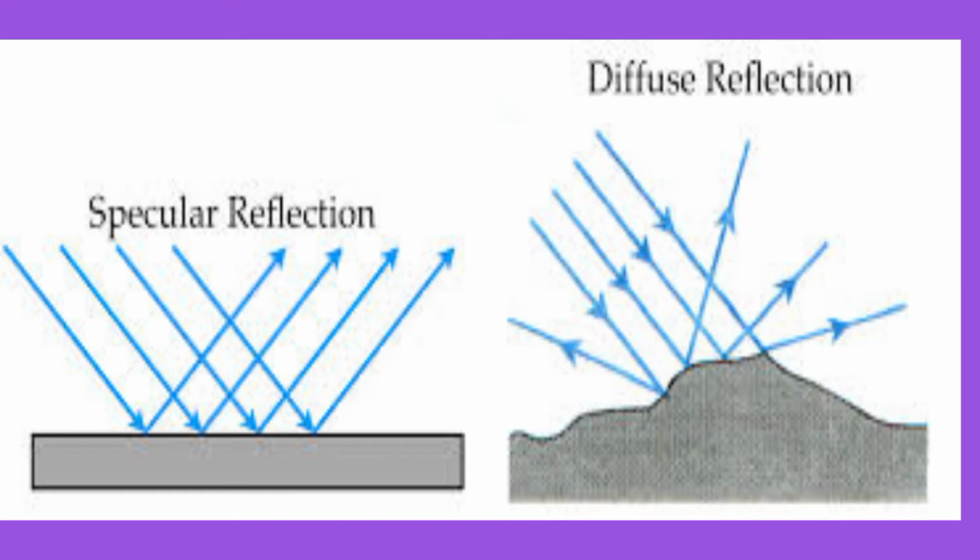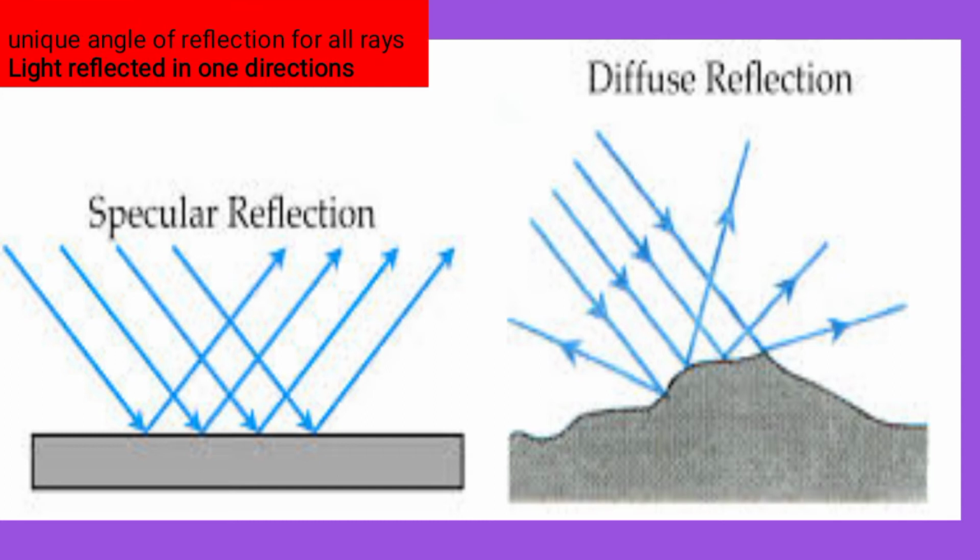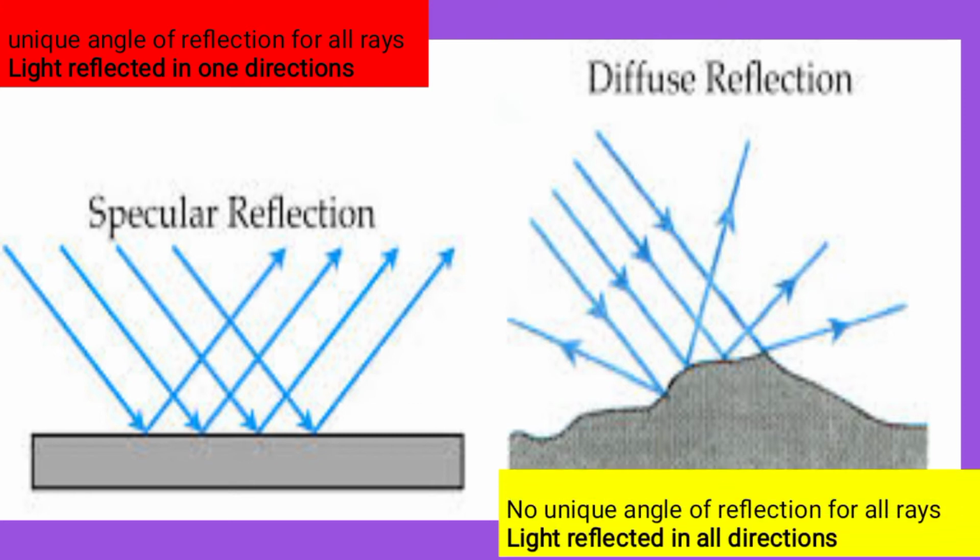Again, I'll discuss the specular reflection. The specular reflection takes place in a smooth surface, whereas the diffuse reflection takes place in an uneven surface. See here, in specular reflection, there is a unique angle of reflection for all the rays. That means the light is reflected in one particular direction. Whereas in diffuse reflection, there is no unique angle of reflection for all the rays. That means the light is reflected in all directions.